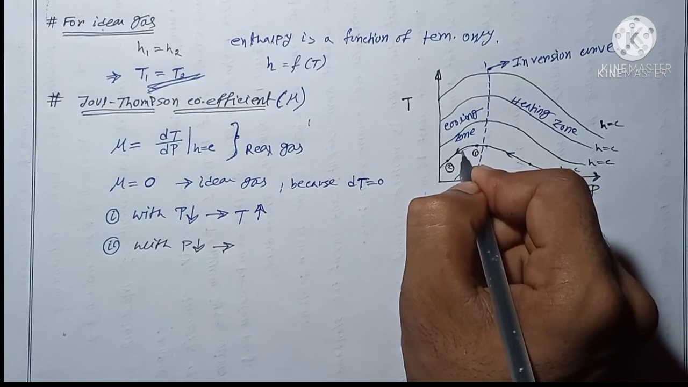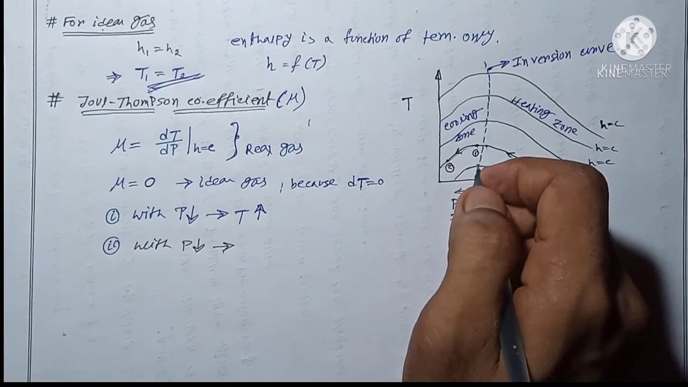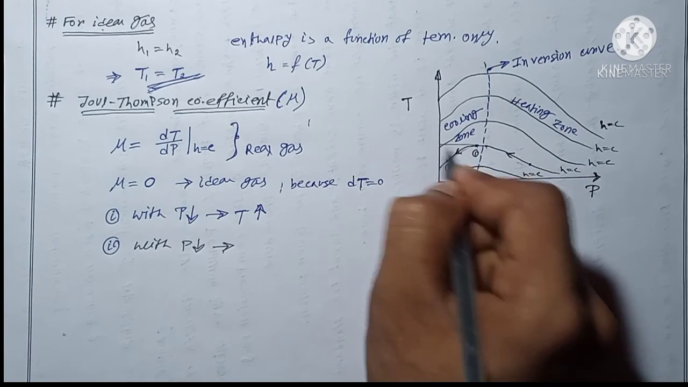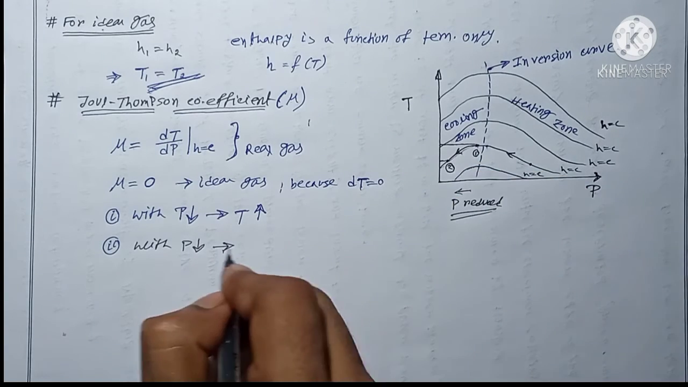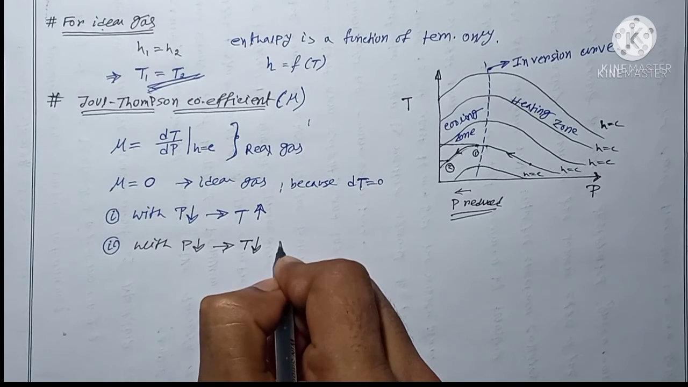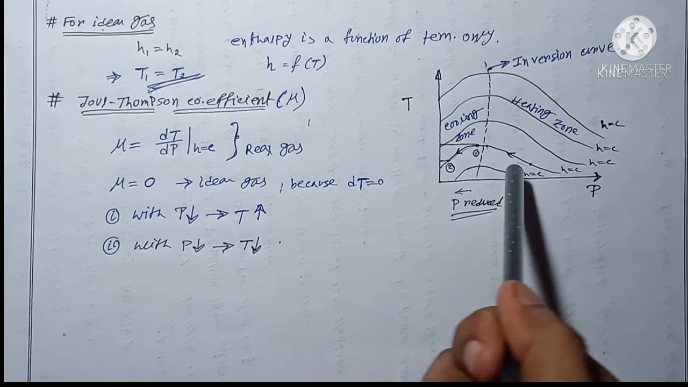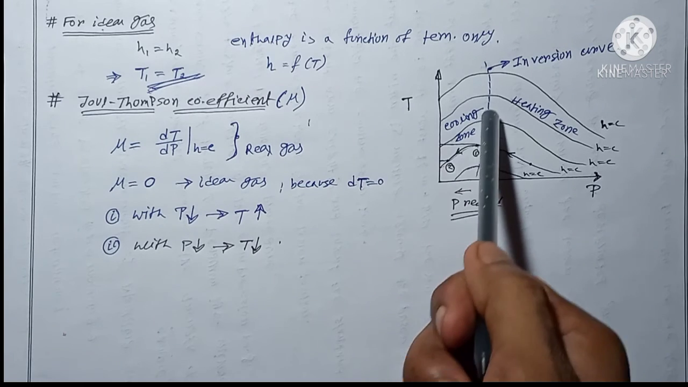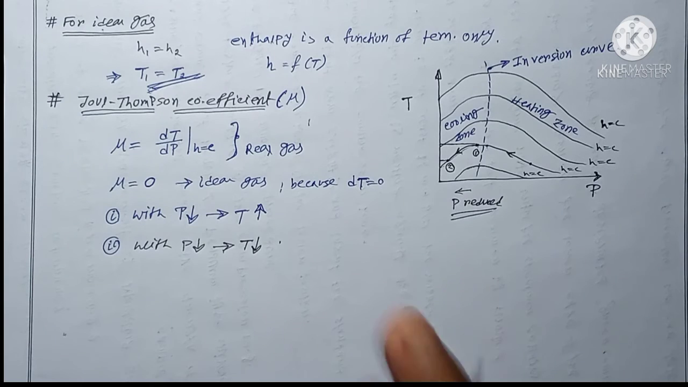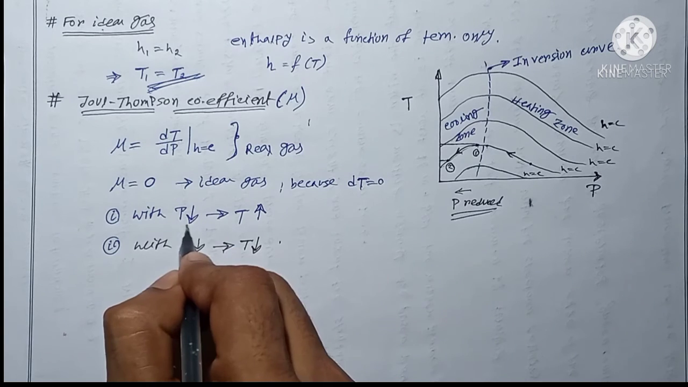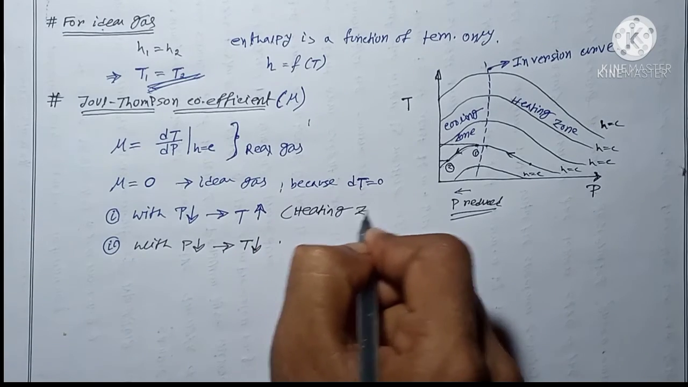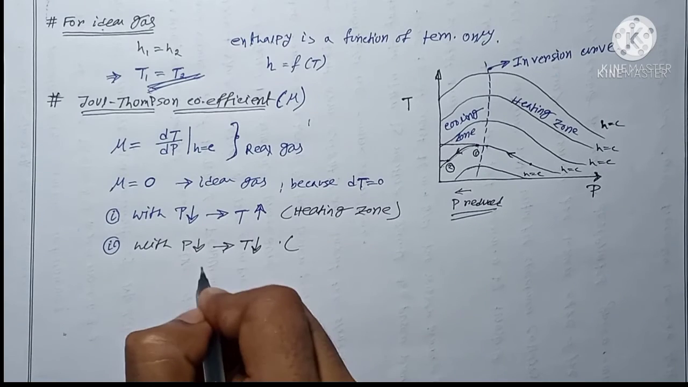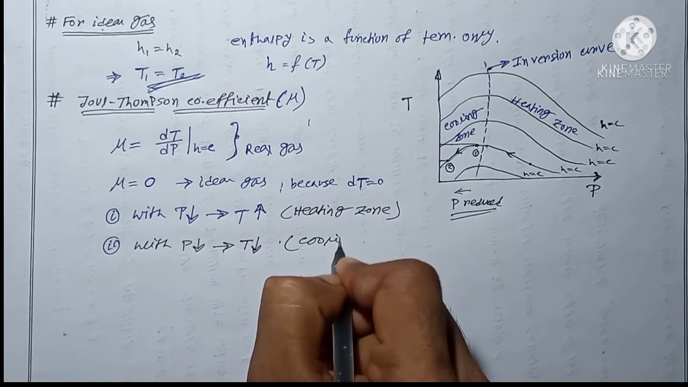Here, as the pressure is decreasing, temperature is also decreasing, because state 1 temperature is here and state 2 temperature is here. So here temperature is reduced. What we can say is, as the pressure is reduced, temperature is reduced, which means this zone is known as the cooling zone. Up to now, I think it is clear. Here pressure decreasing, temperature increasing means heating zone. Here pressure decreasing, temperature decreasing means cooling zone.